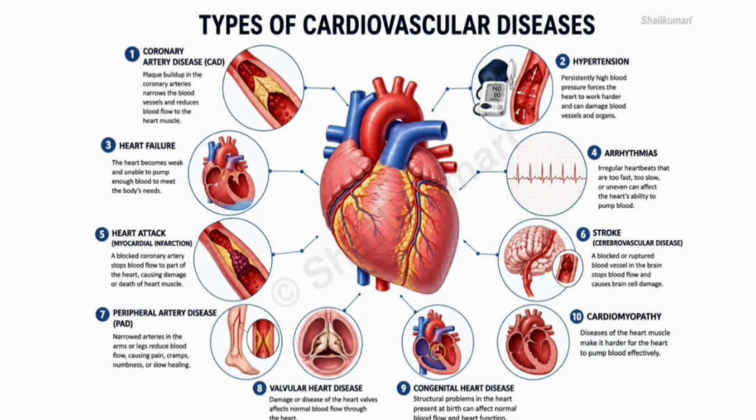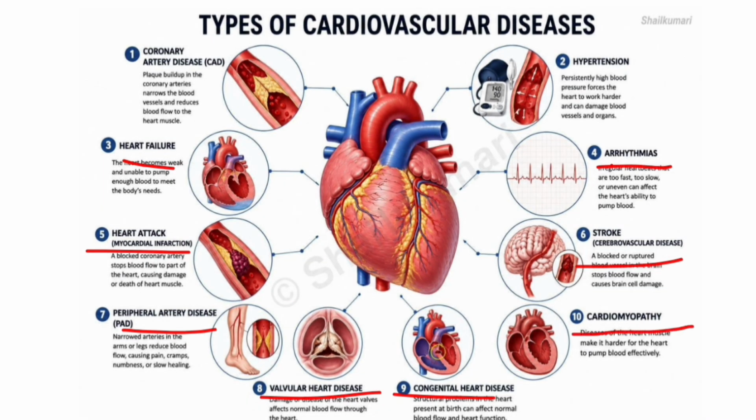So these are the different types of cardiovascular disorders that we are going to study in today's lecture. As you can see in this image, the heart can be affected by several different diseases such as coronary artery disease, hypertension, heart failure, heart attack, arrhythmias, stroke, valvular heart disease, congenital heart disease, peripheral artery disease, and last, cardiomyopathy.